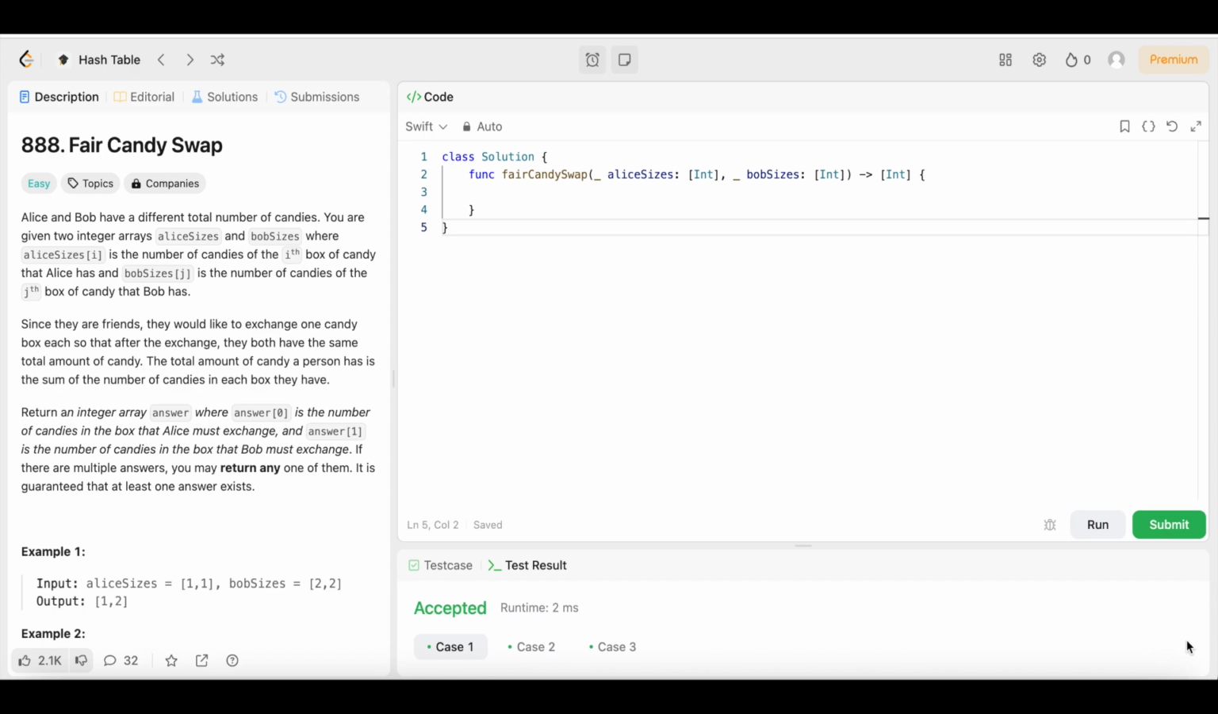And let's do some LeetCode. So let's see what the problem says today. Today we have question number 888, Fair Candy Swap. Fair exchange ain't no robbery. You know what they say.